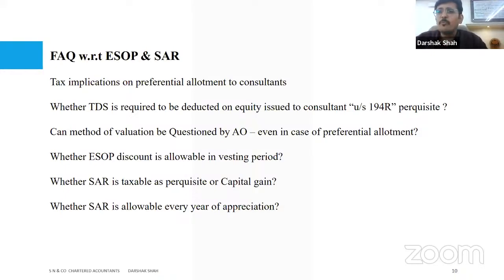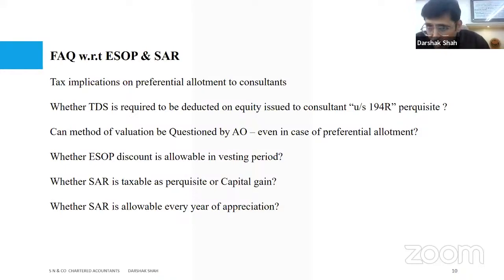Similarly, when we talk about SAR, which is stock appreciation rights, whether it's a perquisite, a capital gain, or business income is going to depend on the nature for which you have got it. If as an employment contract you are given SAR, then of course we all agree that it's going to be perquisite.